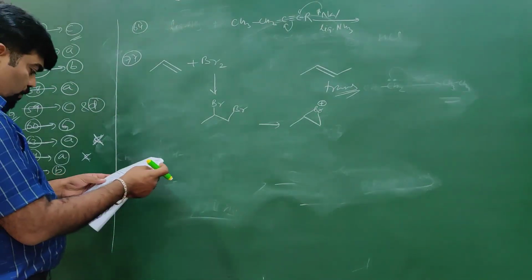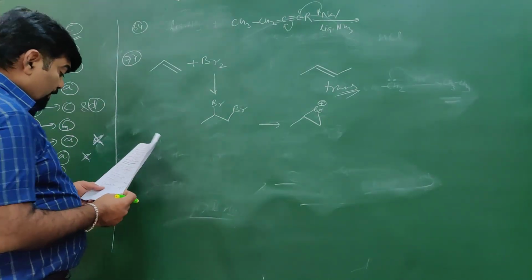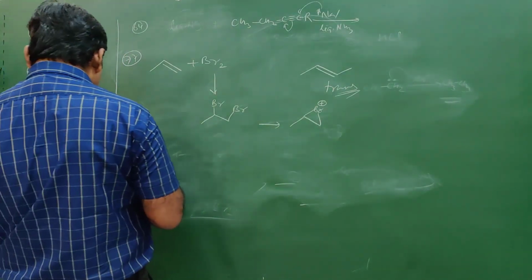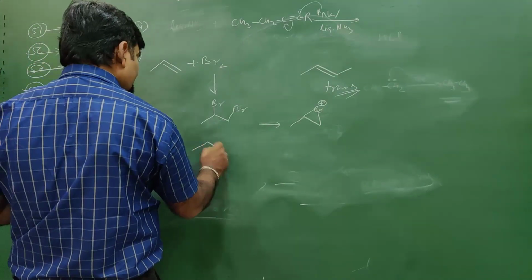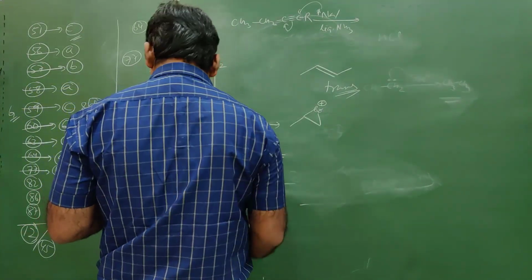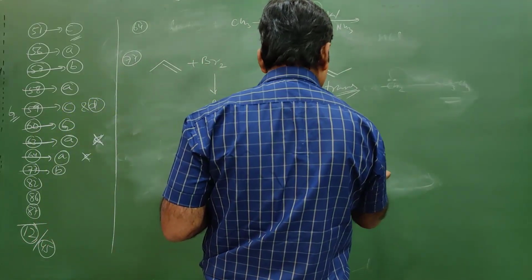Next is question number 82. The reactivity of alkene towards hydrogen. Towards hydrogen, the reactivity is higher for the alkene which is more exposed. We have one alkene, propene, another like this, and another this one.